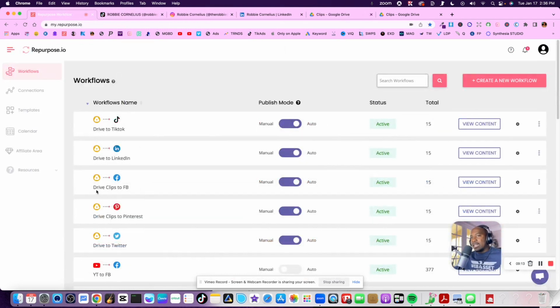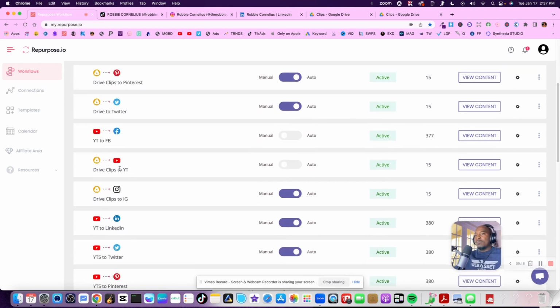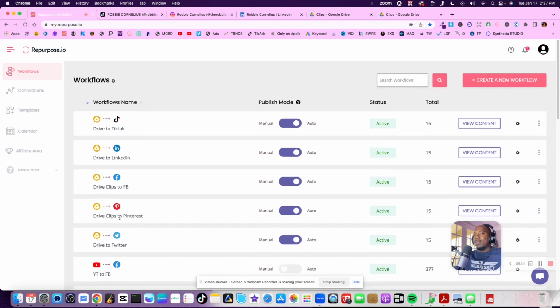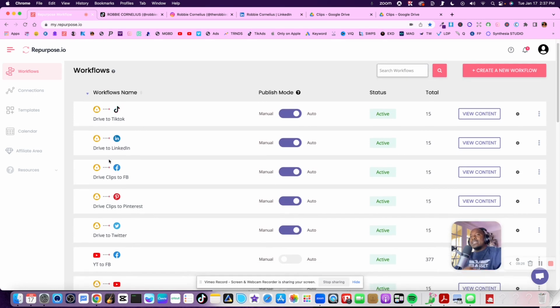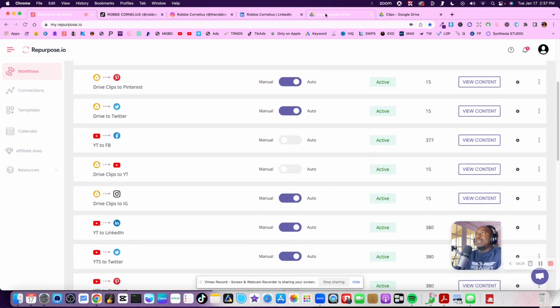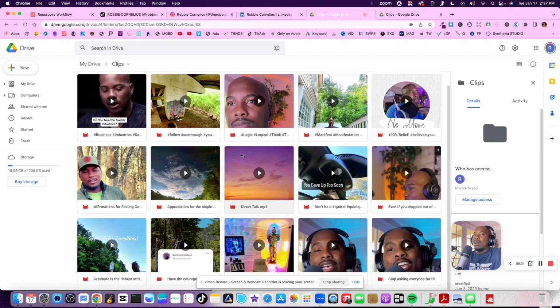TikTok, LinkedIn, Facebook, Pinterest, IG. I got LinkedIn on there twice. Oh, no. That's another phone. So anyway, it'll automatically send my content out. Every piece of video content that I put in here, it'll automatically send that content out to all those connected social media networks.